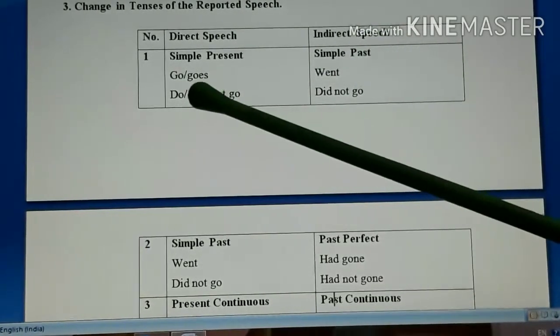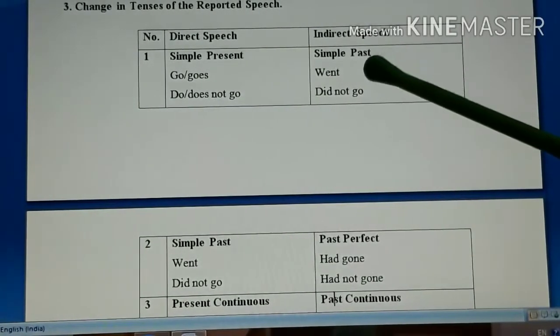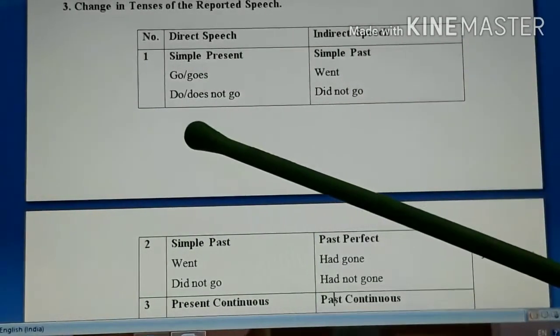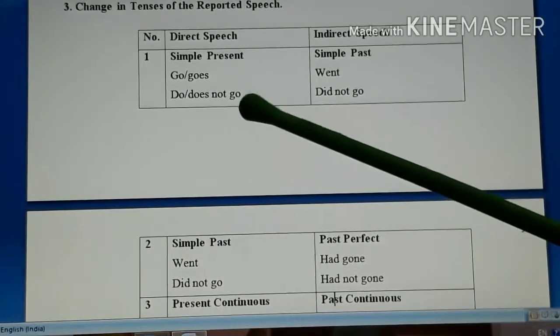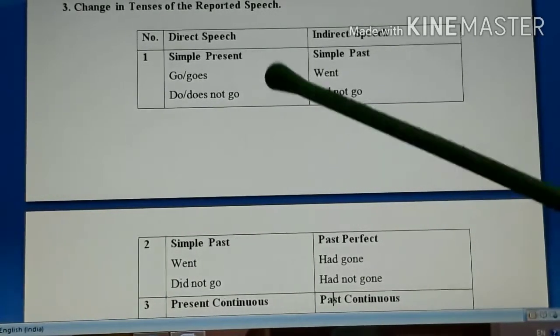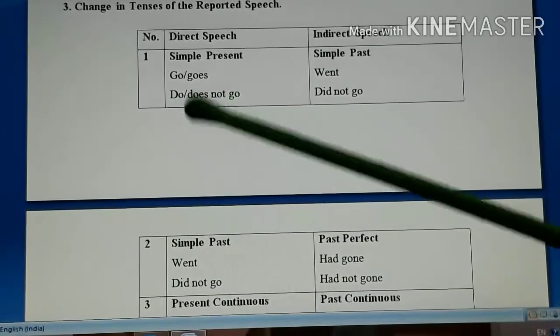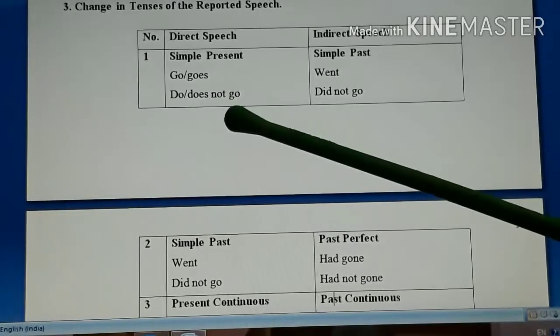So go or goes, if it is given, will become went. Similarly, in negative and interrogative sentences, do and does are used in simple present tense. So that will become did. Now the important thing is, whenever you use do or does or did, the main verb is written in its original form.